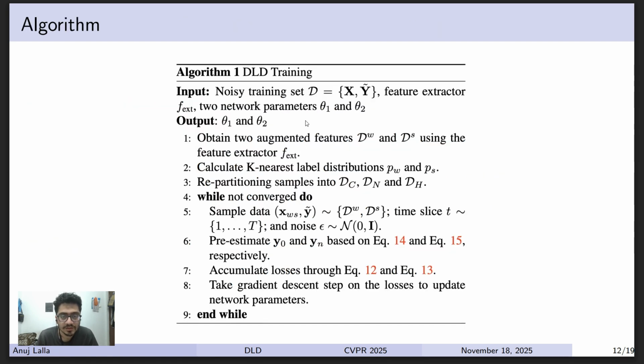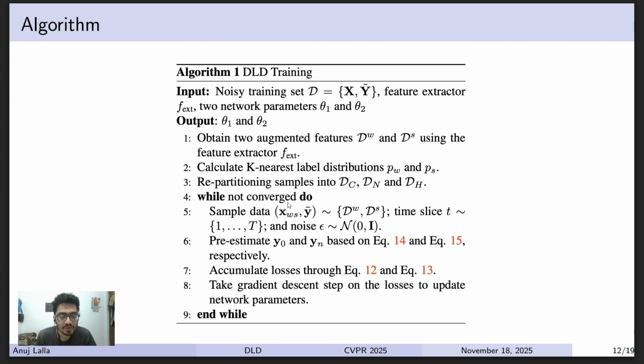The algorithm is: we have a training set x and y tilde, feature extractor f external, and two network parameters theta 1 and theta 2. One was for yd1 as stated earlier, and one is for epsilon theta 2. Output is theta 1 and theta 2. Given augmented features for strongly and weakly augmented images, we pass them through feature extractor f external. We obtain dw and ds, and we calculate k nearest label distributions, that is pw and ps logit distributions, and we partition the samples into these three sets from which we obtain y0 and yn.